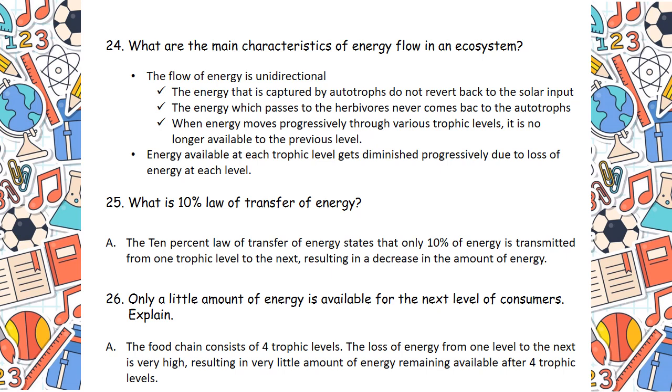Now, coming to question number 26, only a little amount of energy is available for the next level of consumers. Explain. See, it's the same answer I'm telling you. Only the question is being changed. But see the answer, the food chain consists of 4 trophic levels. The loss of energy from one level to the next is very high, resulting in very little amount of energy remaining available after 4 trophic levels. So, when you go at the top, means 4th trophic level, a very little amount of energy is there. Just to highlight this, I have framed question 26 in a different form. Maybe the answers are all the same. Got my point?